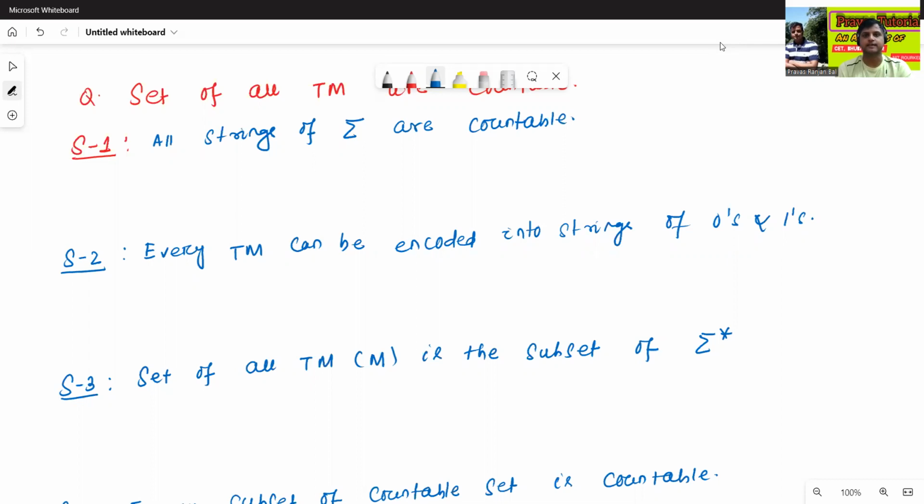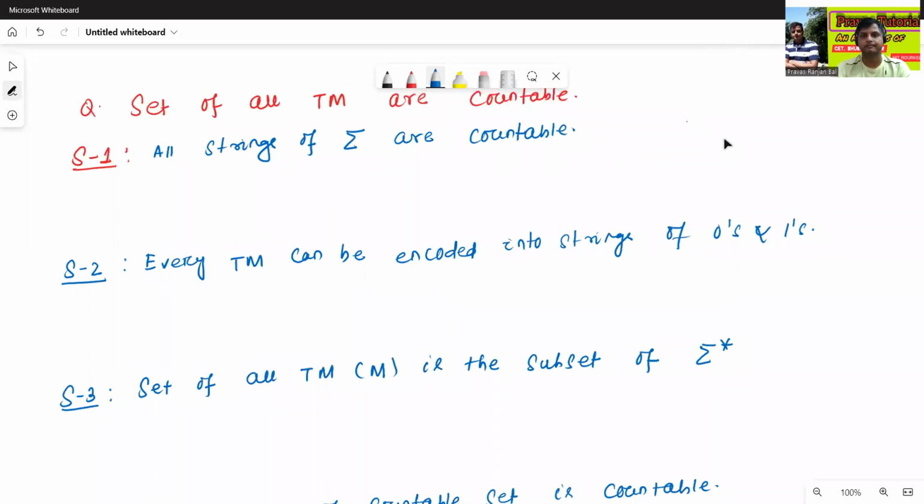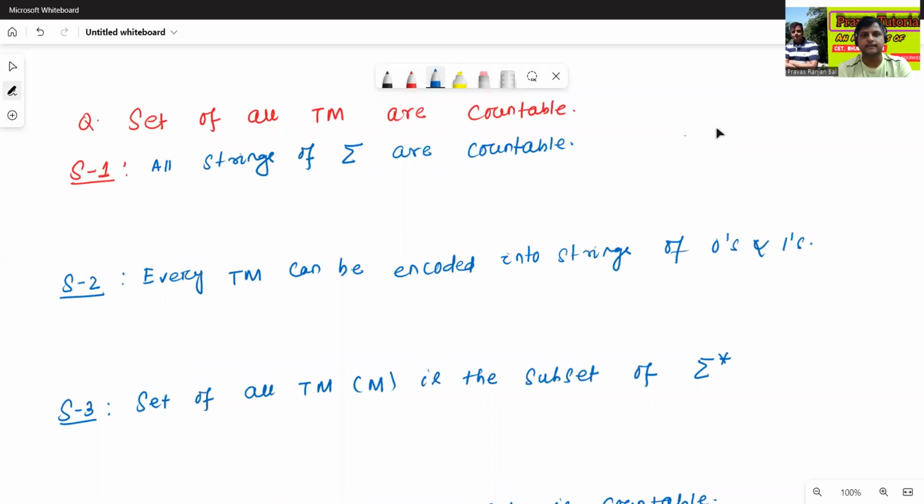In today's class, we'll discuss some more examples of countable and uncountable sets. Today we'll discuss the set of all Turing machines. The set of all Turing machines is countable. So how do we prove that the set of all Turing machines is countable? We have written some steps, and using these steps, we'll prove that the set of all Turing machines is countable.